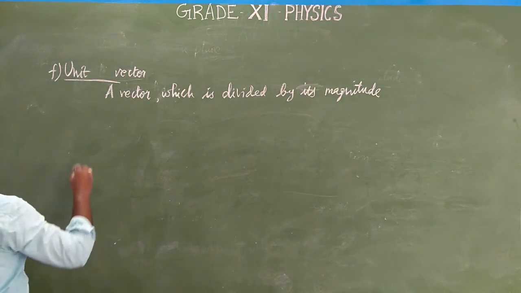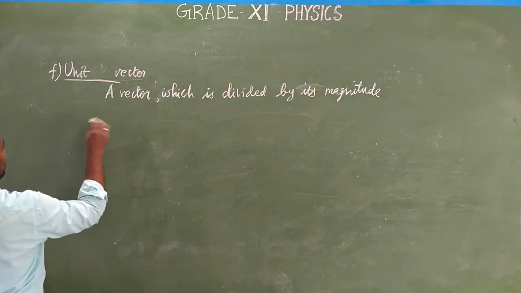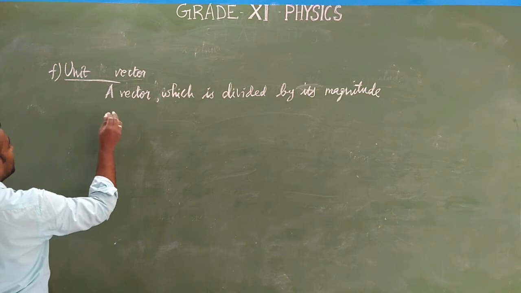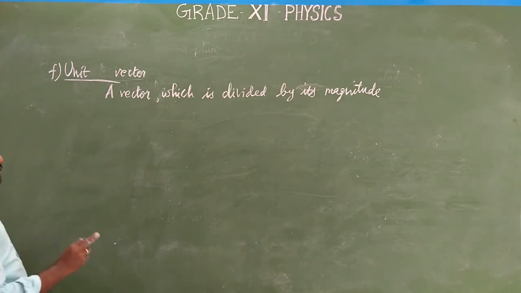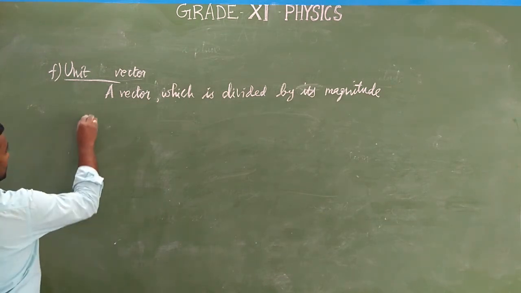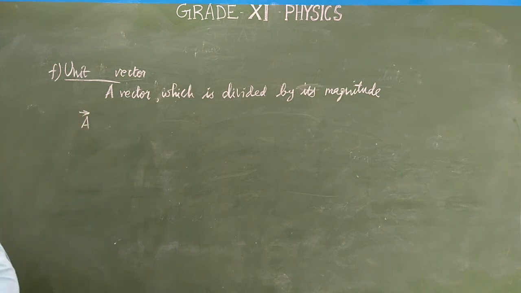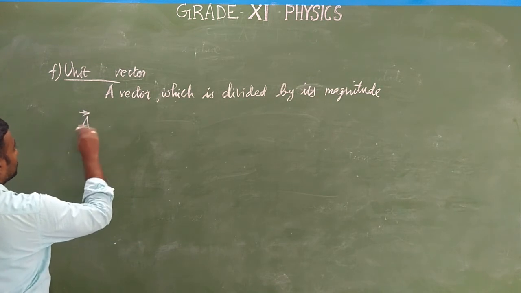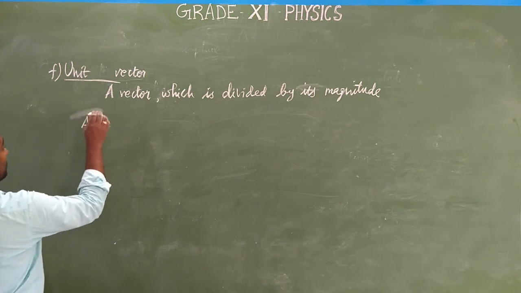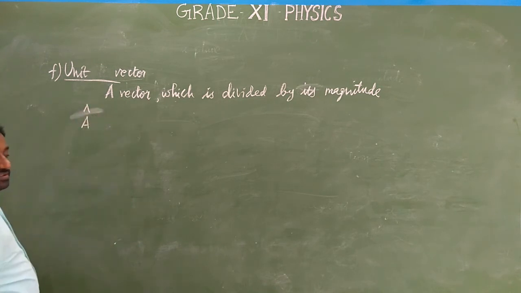Okay, let us consider a vector A. For a unit vector we should not mention the arrowhead, but a cap. Generally a vector is represented by an arrow over the A, but a unit vector should be marked with a cap upon the vector.